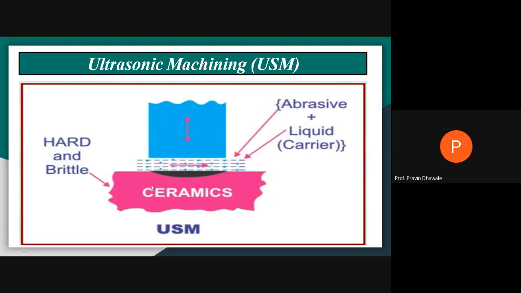It is called a carrier, right? Why is it called a carrier? Because this slurry consists of these abrasive particles, these blue color particles. These are the sharp edge metal particles. As the vibrating action goes on, these particles dig out the material from the surface of the ceramic, and whatever material is removed is also carried out when this abrasive is flowing over the ceramic. So it is called a carrier. No doubt this abrasive particle removes the material, but the slurry carries out the removed particles from the surface of the ceramic. So this is the ultrasonic machining process.